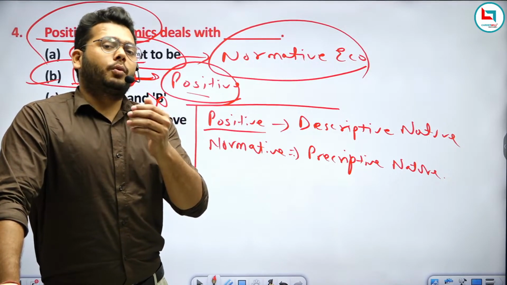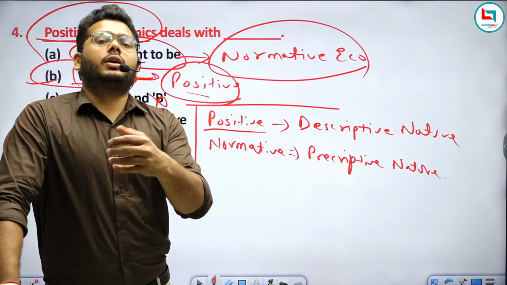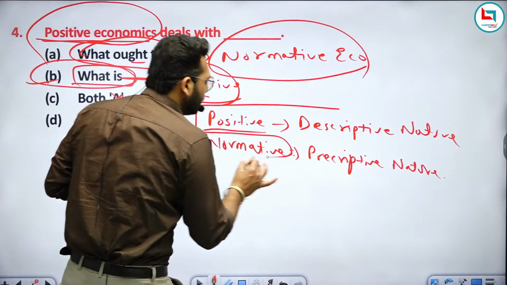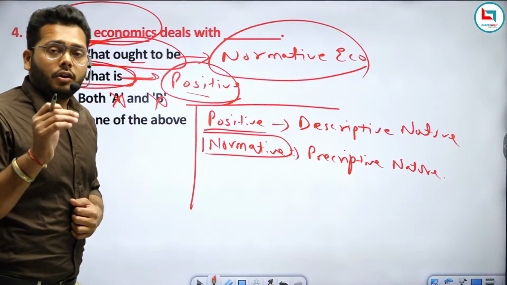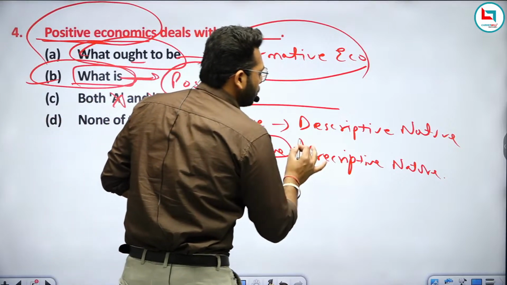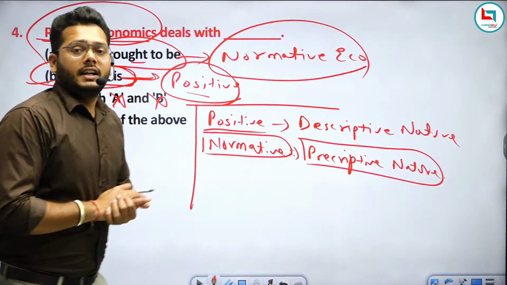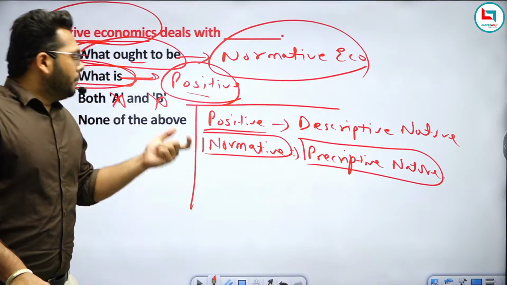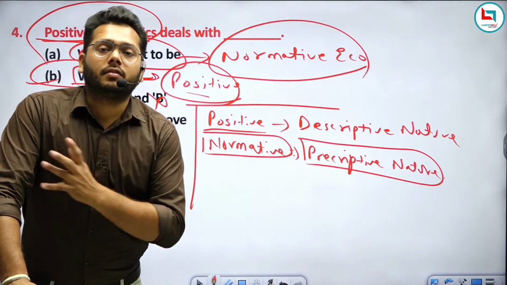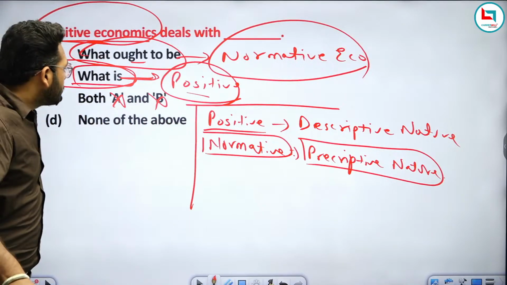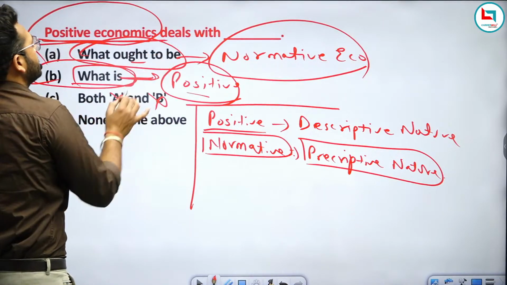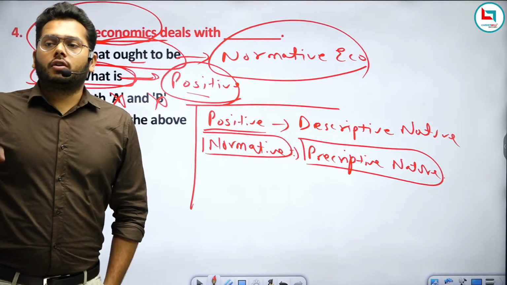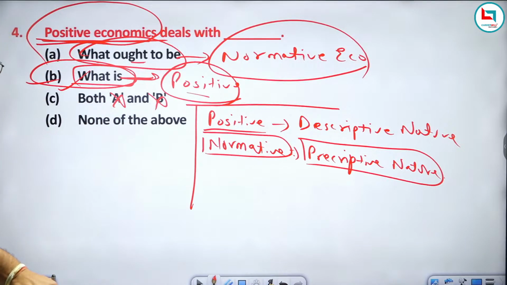So if the doctor is providing a prescription on how you can overcome this problem, it means this will be related to normative economics. The doctor is providing you the prescription. That is why we can say normative economics is prescriptive in nature, and positive economics is descriptive in nature. Am I clear to everyone? So the question is asking about positive economics: whatever fact you have right now will be related to positive economics, right? Am I clear to everyone?